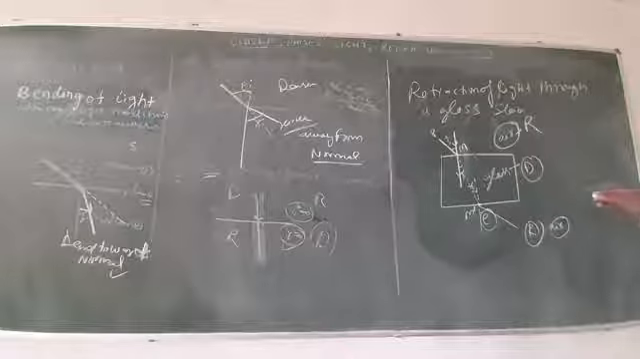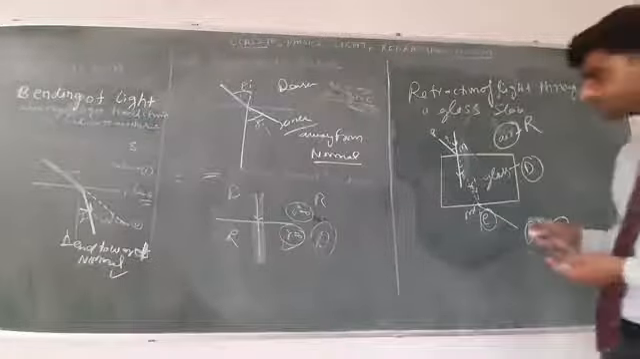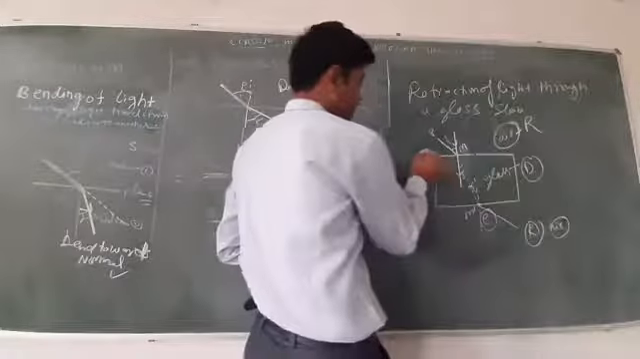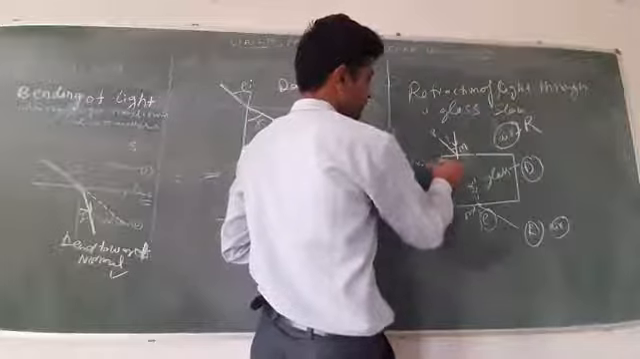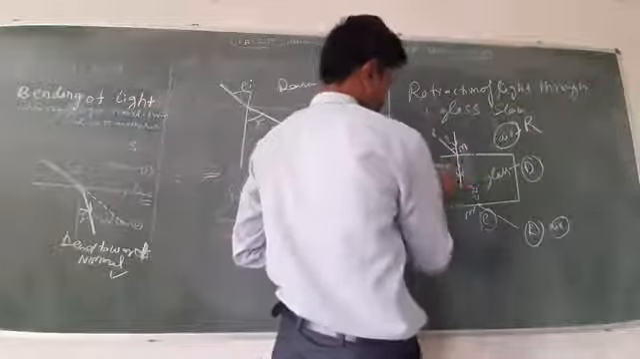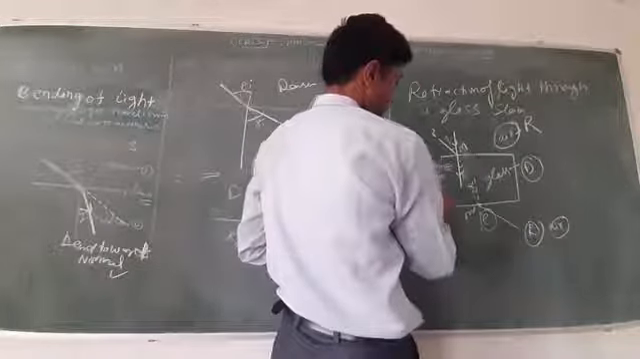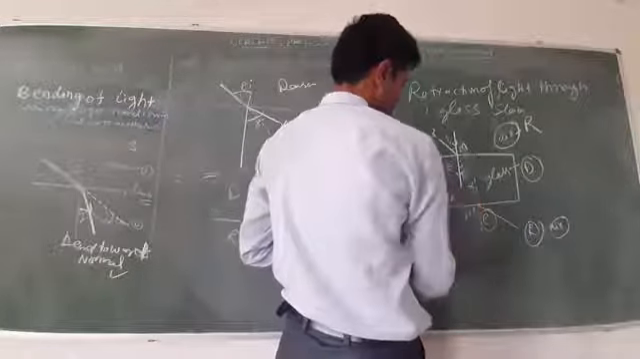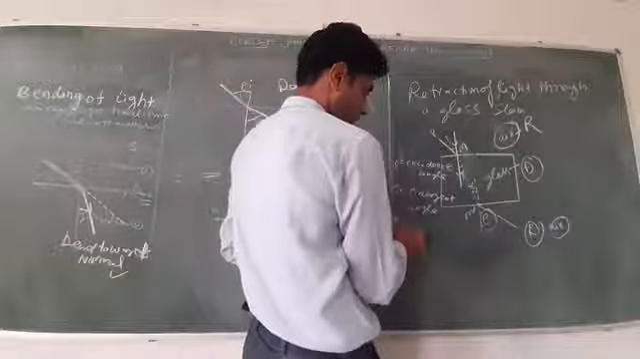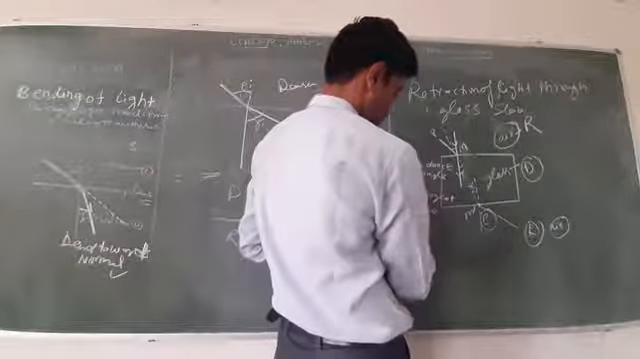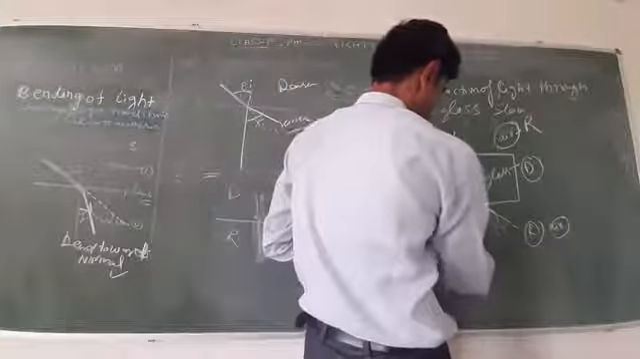Okay, so this is the refraction of light through a glass slab. The angle i is the incidence angle, angle E is the emergent angle, and r is the refracted angle.